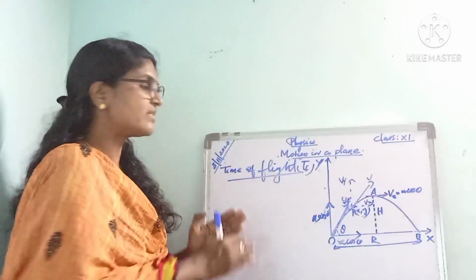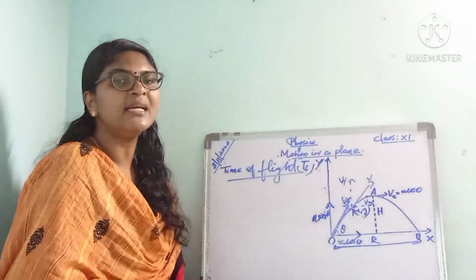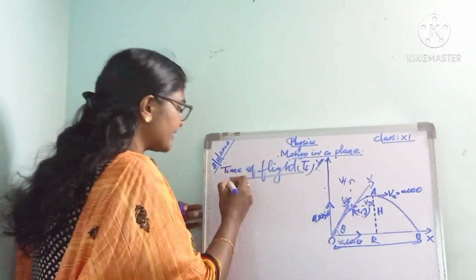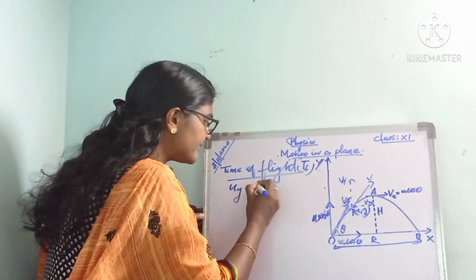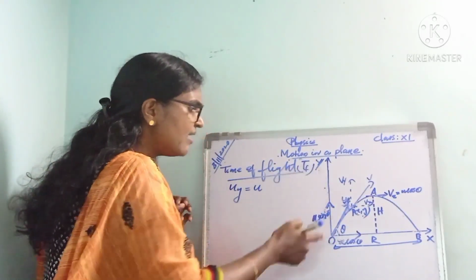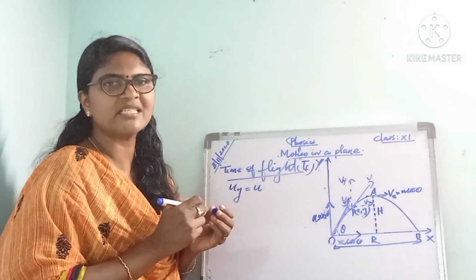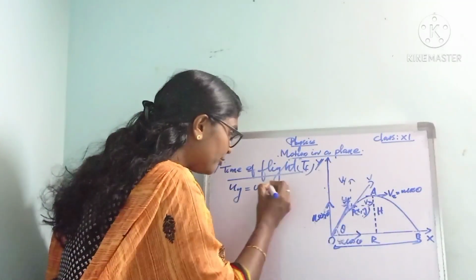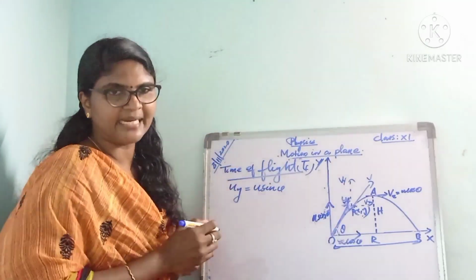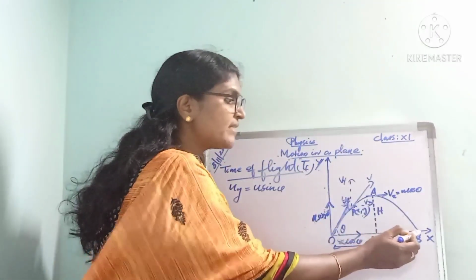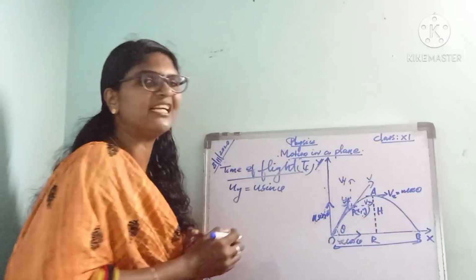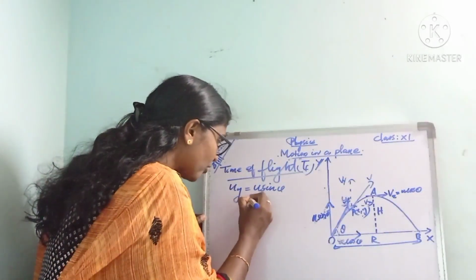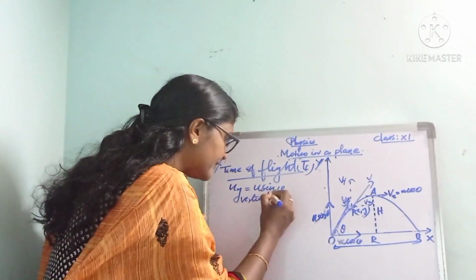Next we have to find an expression for time of flight. Here the initial vertical velocity of the projectile is uy, that is equal to u sin theta. Then what about when the projectile has reached here? What is the vertical displacement? The vertical displacement is 0.